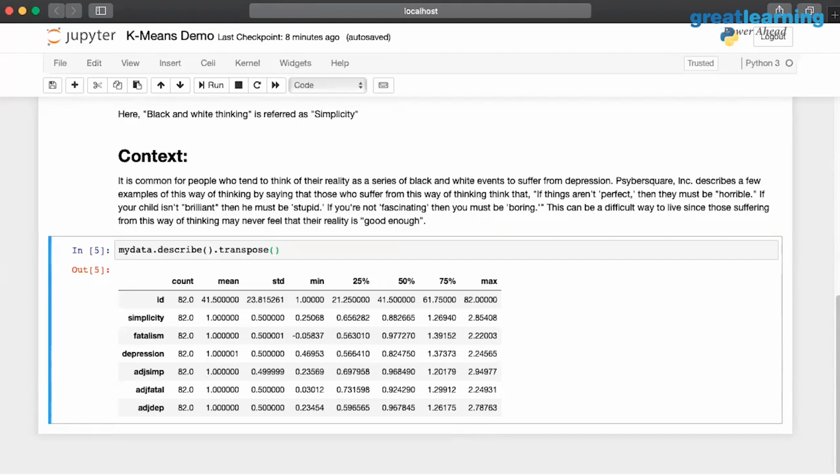Shyam? Yes, Nitin. I think I tried to use the standard scaler library, but I was not able to use it. Can you just show it in this data set? Okay, this data set is already standardized, but yes, I can surely show you the standard scaler here. Also, you said that if your standard deviation is different and the means are different, then you need to standardize the data. Correct.